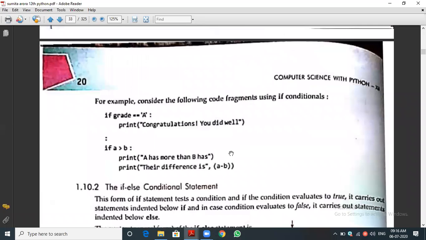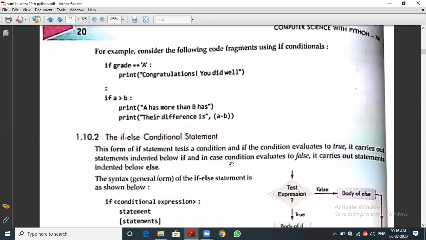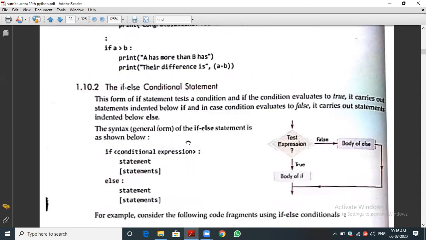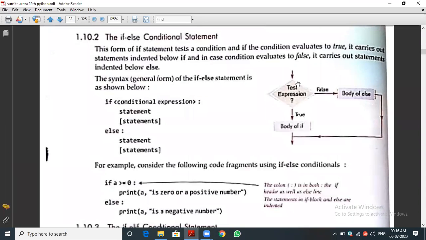We have seen the if condition. The second concept is the if else condition, that is, the if part and the else part. If the condition is true, the true part statement will be executed. Suppose the condition is false, then the else part will be executed. This is the concept of the if else statement. You can see the flow chart also. If the condition is true, its body, that is the true part's statement, will be executed.